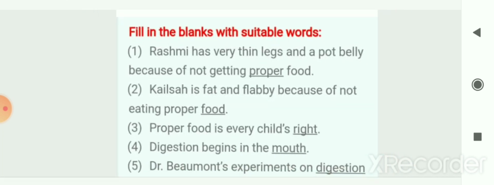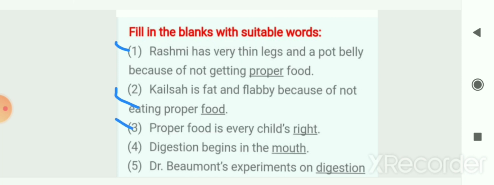First blank is Rashmi has very thin legs and a pot belly because of not getting blank food. So your answer is proper food. Rashmi has very thin legs and a pot belly because of not getting proper food. Next blank, Kailash is fat and flabby because of not eating proper blank. Again the same problem with Kailash, that he is fat and flabby because he is not eating proper food. So your answer is food.